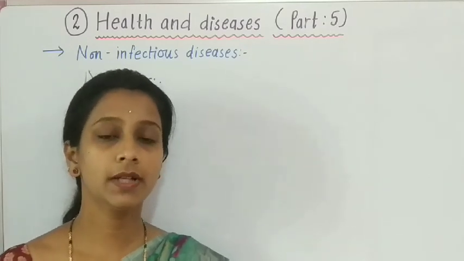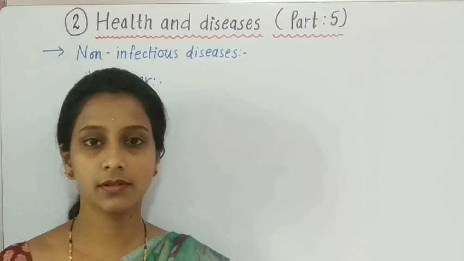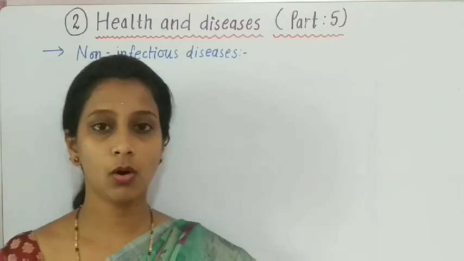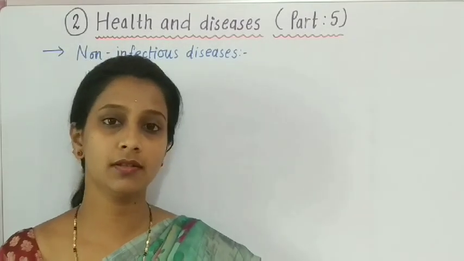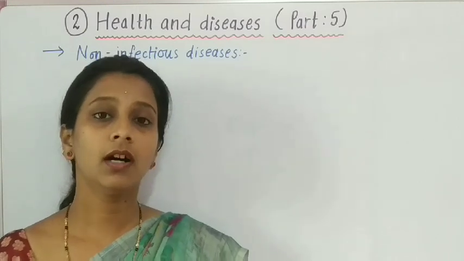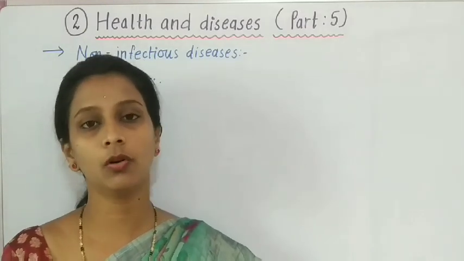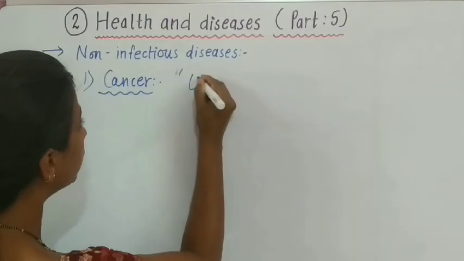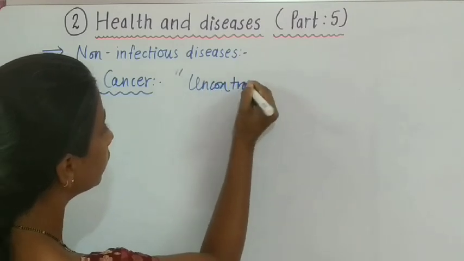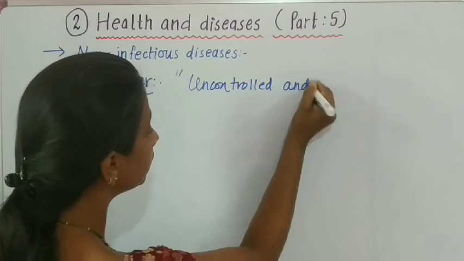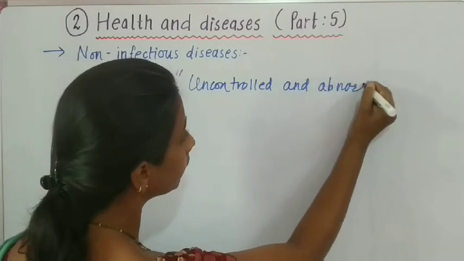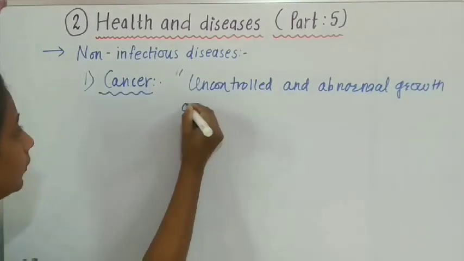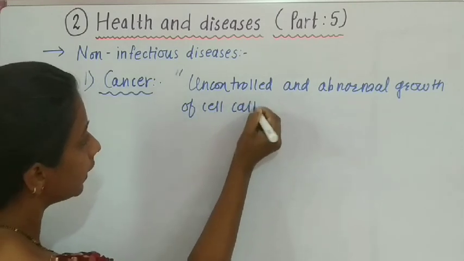What happens when a person is suffering from this disease? The patient is affected by cancer. Actually, some lumps are observed in the organs of the patient. Lumps mean a type of tumor. Uncontrolled and abnormal growth of cells is called cancer.